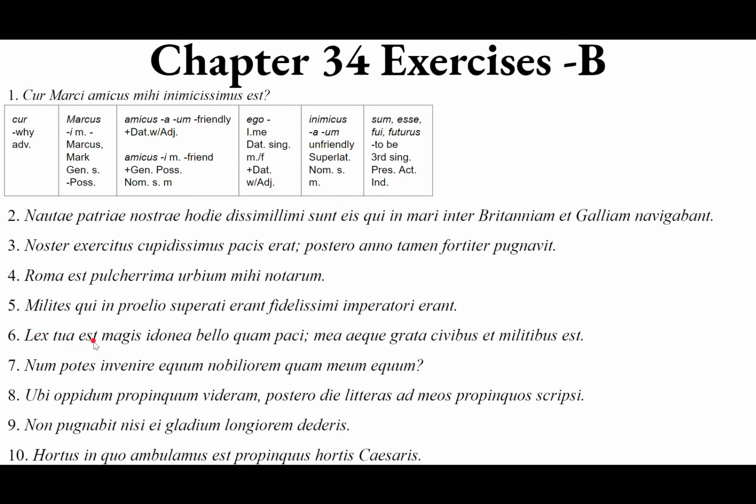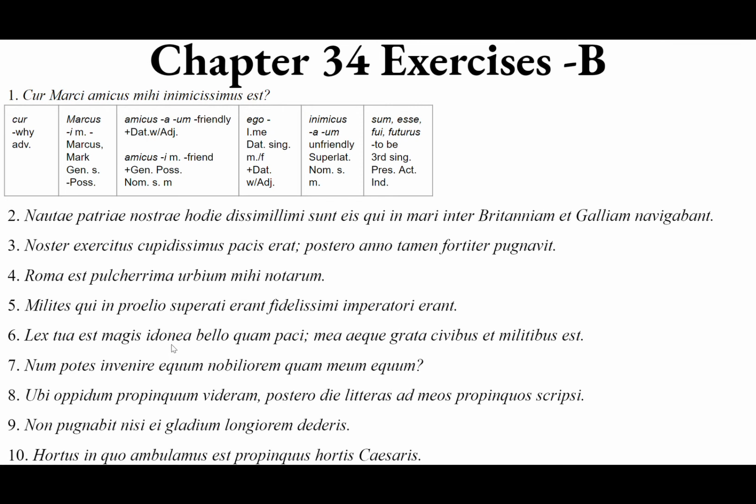Your law is magis, that's an adverb. That's the adverb form of magnopere. And magnopere is the positive adverb, greatly, of magnus. So magis is the comparative adverb form of magnus. So it just means more. More idonea. From idoneus, a, um, meaning suitable.